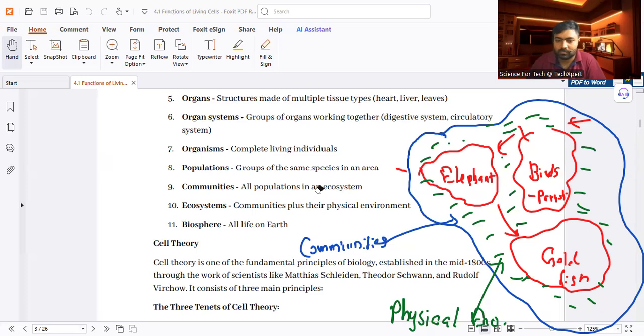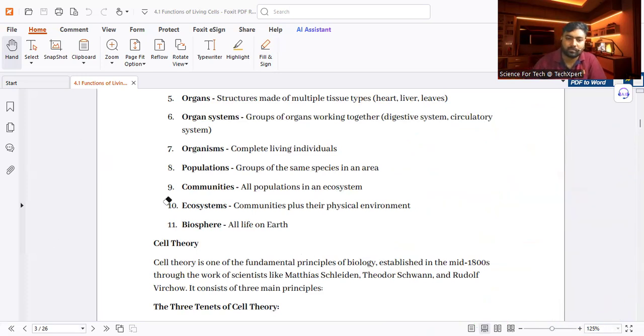Understood? You can write within brackets here: all the ecosystems.